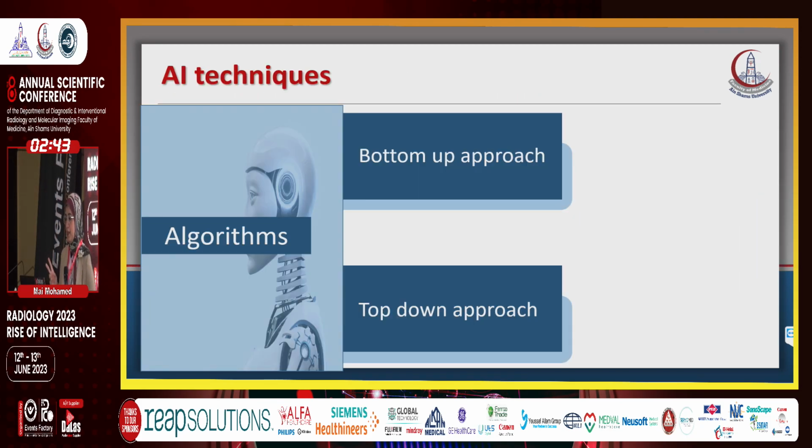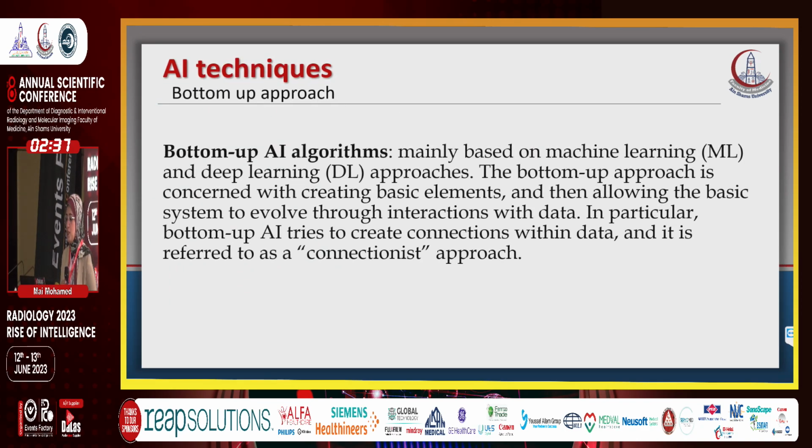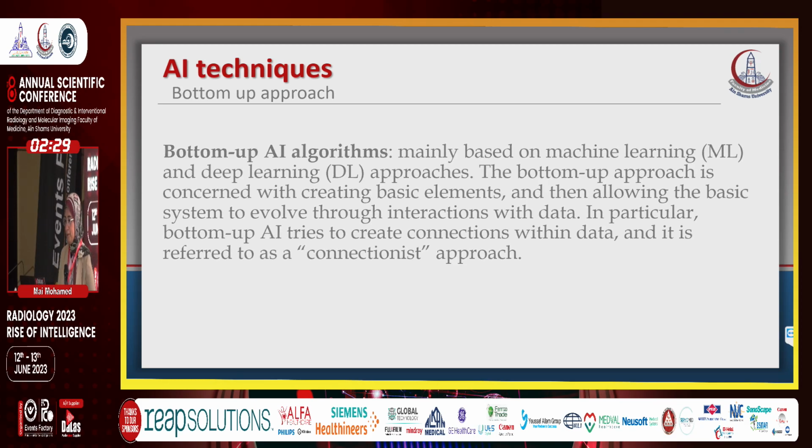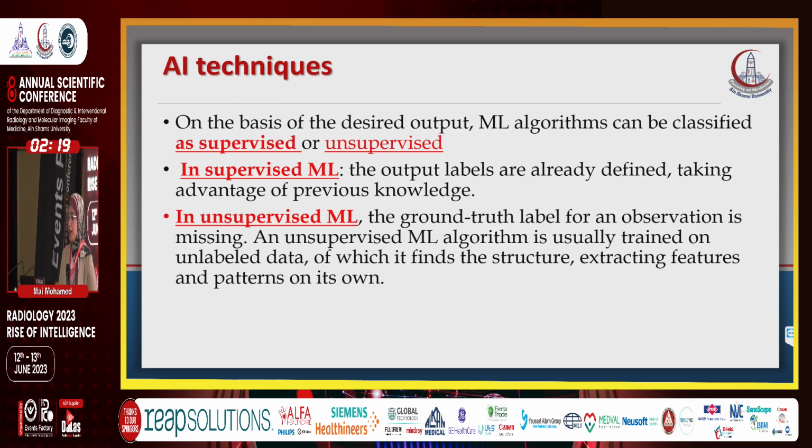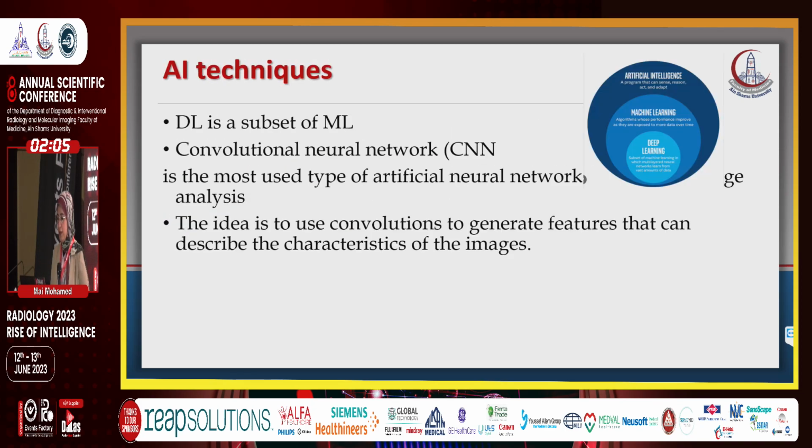We have 2 algorithms in AI, the bottom-up approach and the top-down approach. The bottom-up approach, which is called the connectionist approach, begins with small data and then replicates to larger data. The top-down approach, called the symbolic approach, begins with large data and then simplifies to small data. We have 2 techniques of AI, supervised and unsupervised machine learning. In supervised machine learning, the output labels are already defined. In unsupervised machine learning, the output labels are not defined.